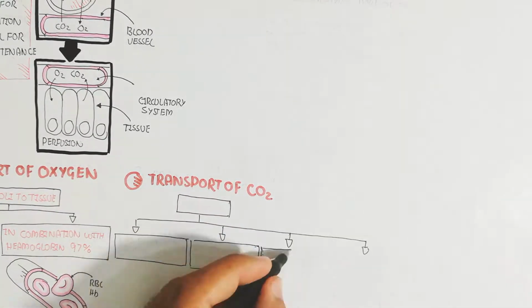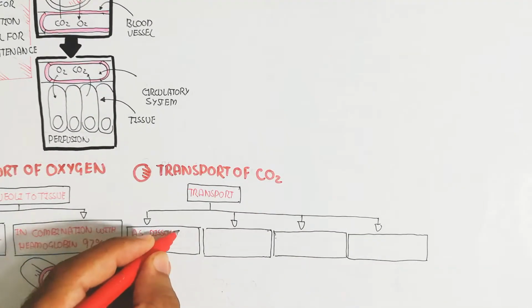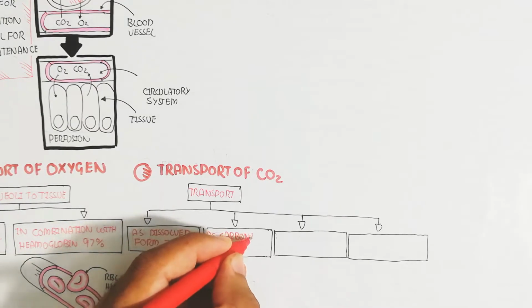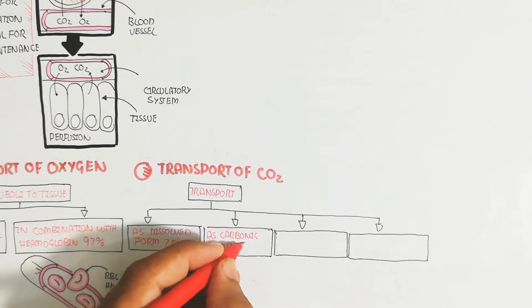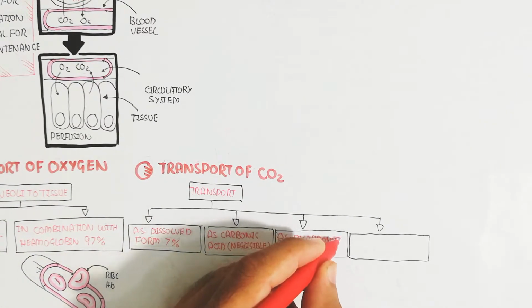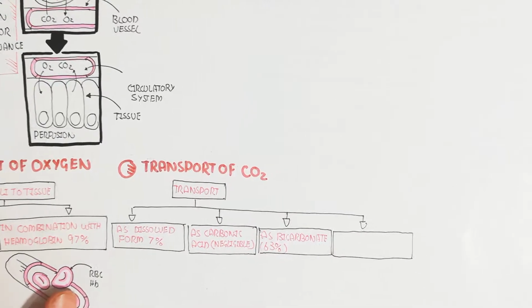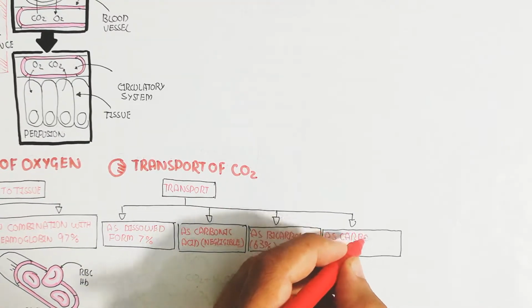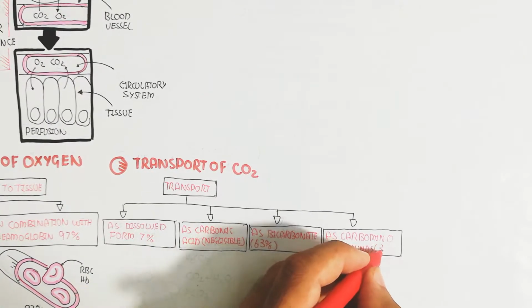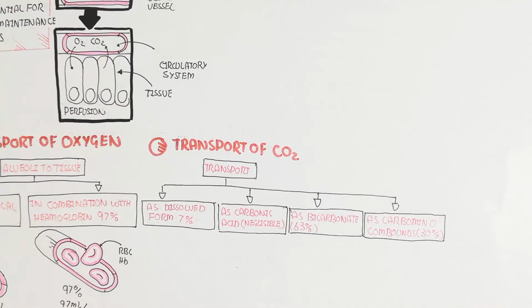So the transport of carbon dioxide is of four types. As dissolved form, 7% in the fluid of plasma; as carbonic acid, which is negligible; as bicarbonate, 63%, which is too much; and as carbamino compound, 30%.